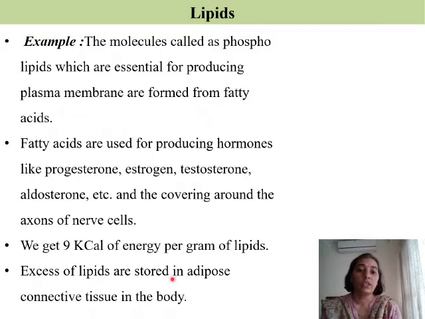Excess of lipids are stored in adipose connective tissue in the body. So extra fat is going to be stored in a special tissue which is called adipose tissue. It is present at various places in the body and it provides us with the cushioning effect. So these are the functions of the lipids. Let's move on to the next food component.